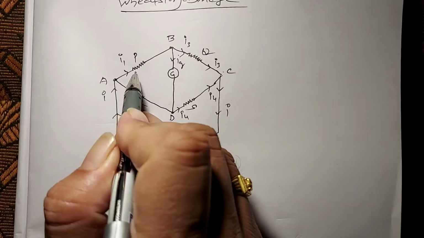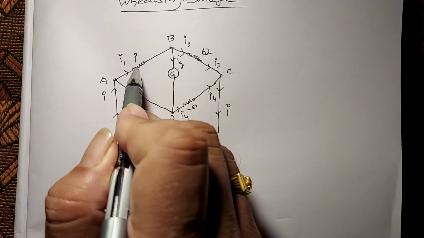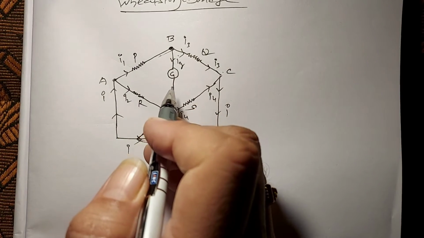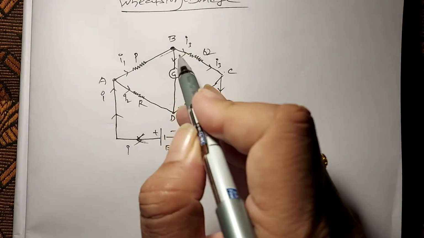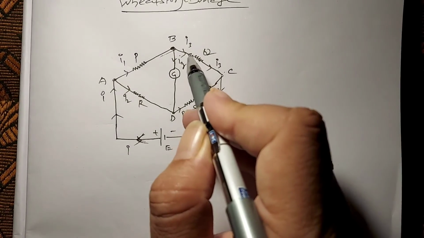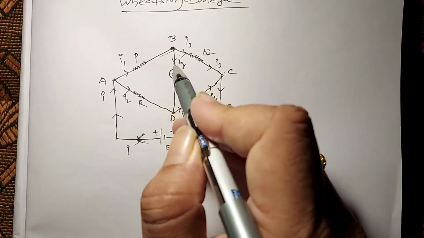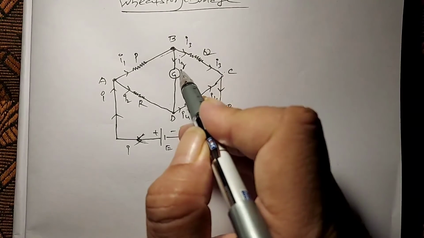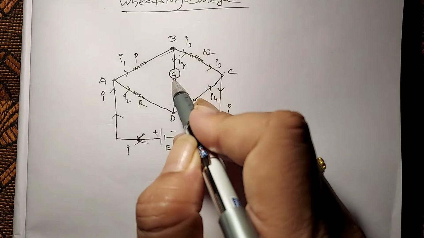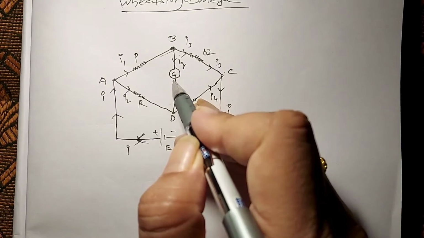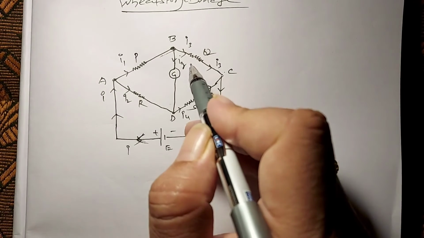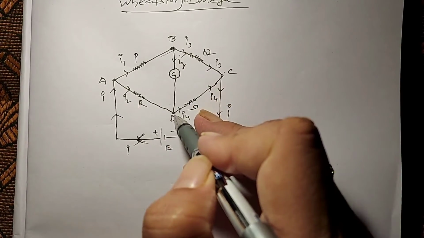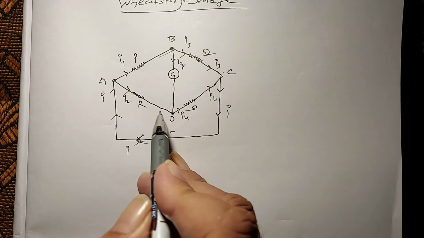This I1 current passes through resistance P and reaches B. Again, here this I1 current splits into two parts: one is I3 and another is Ig, the current passing through the galvanometer. G means galvanometer. Now this Ig current reaches D, and this I2 current also reaches D.